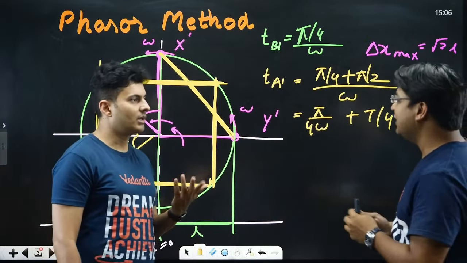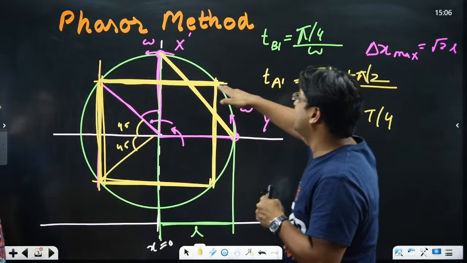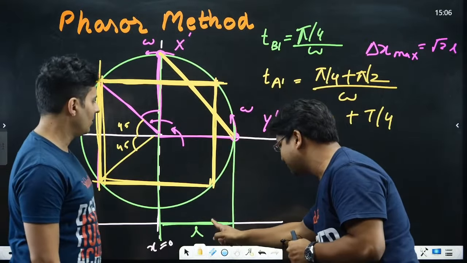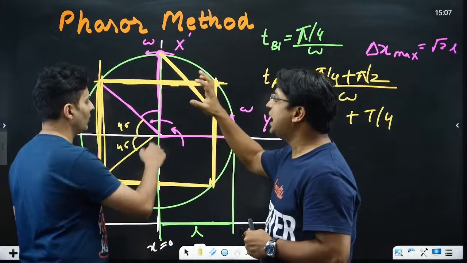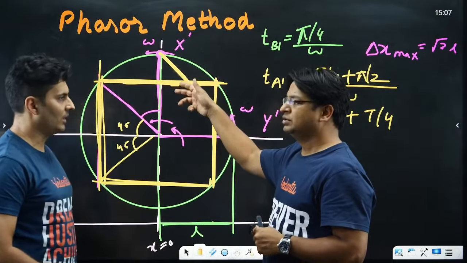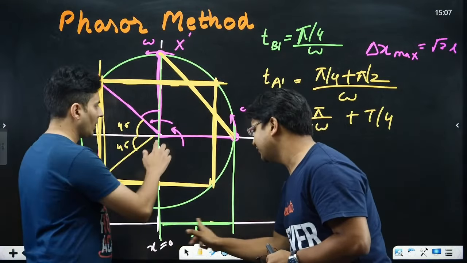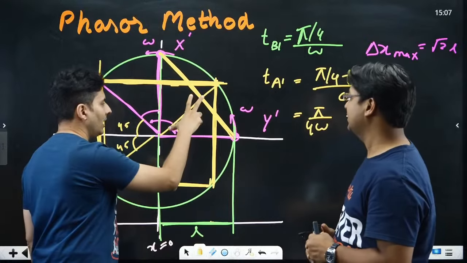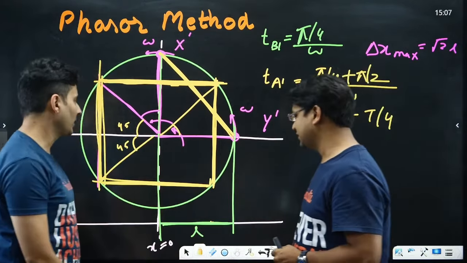One thing we did not discuss: what was the position of the blocks when they crossed each other for the first time? You can take the projection here. This distance was half of root 2 L, so that is L by root 2. So they were L by root 2 distant from the origin, one on this side, the other on the other side.